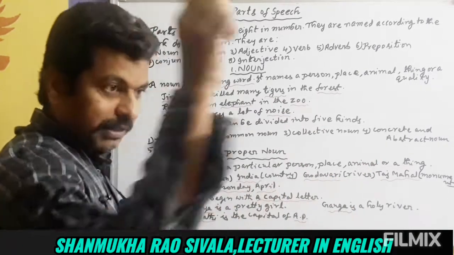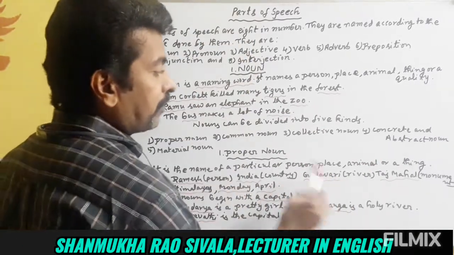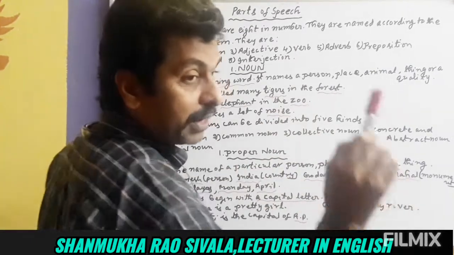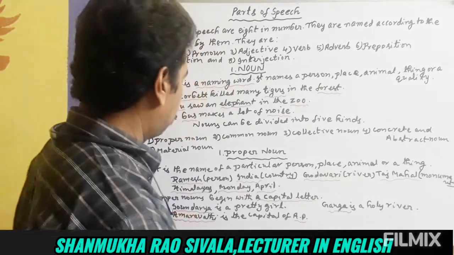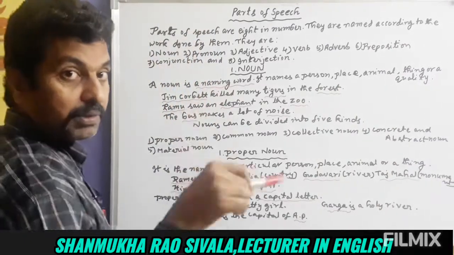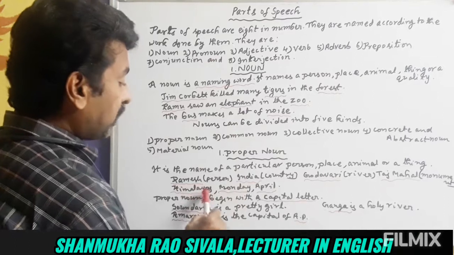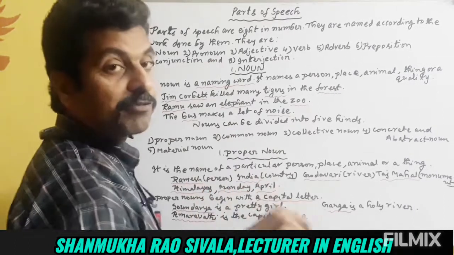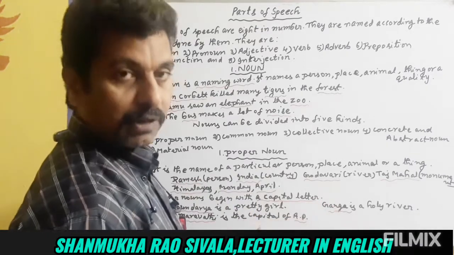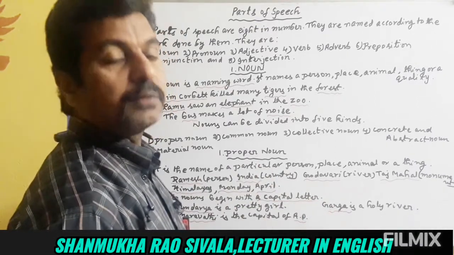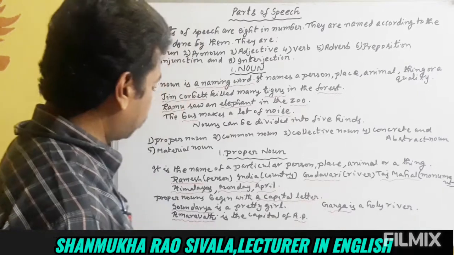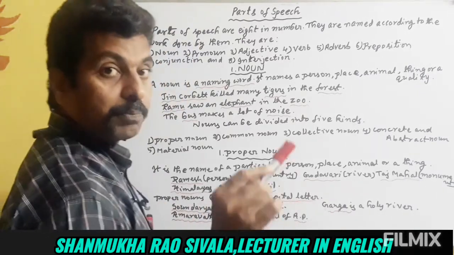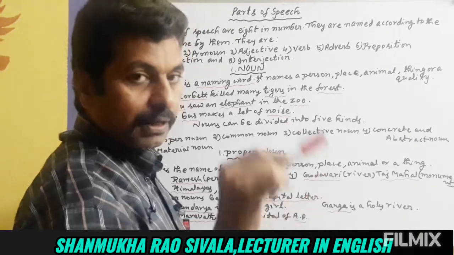India, name of this particular country. Godavari, name of that particular river. Taj Mahal, name of that particular monument. Himalayas, name of the hills, mountains. Monday, name of a day. April, name of a month. These are all proper nouns. Names of particular persons or things or qualities. Proper nouns begin with a capital letter.